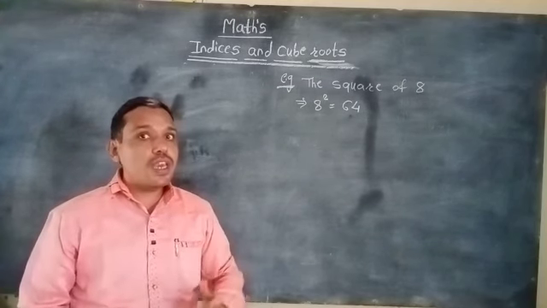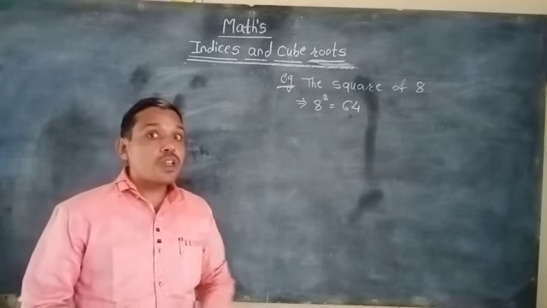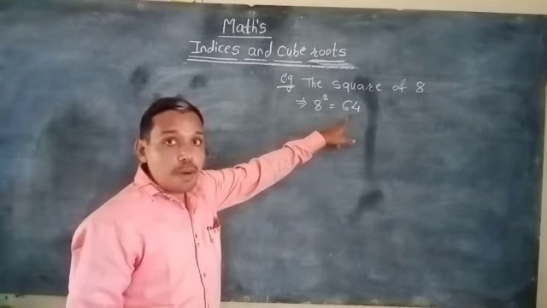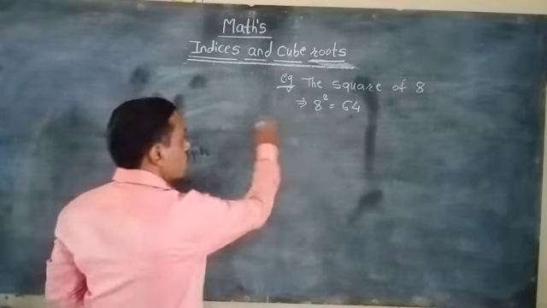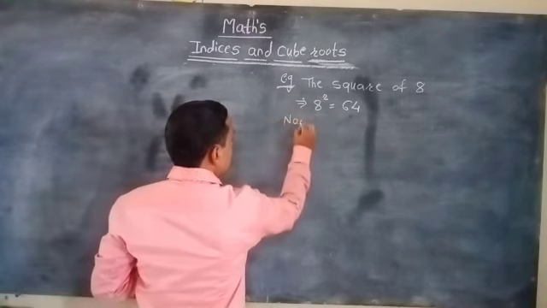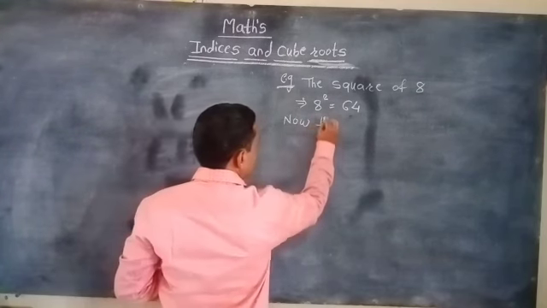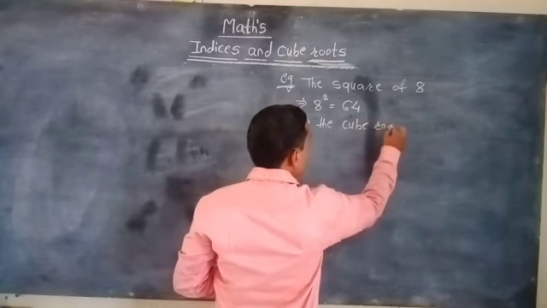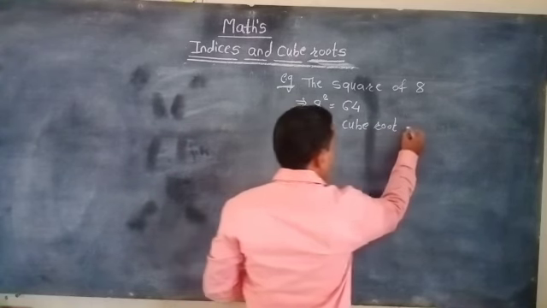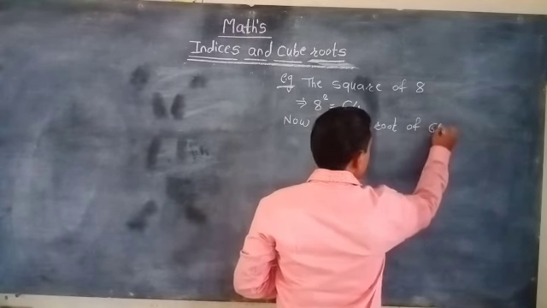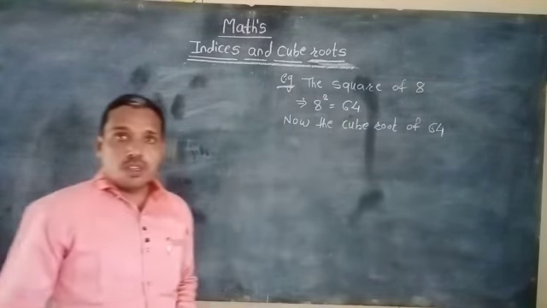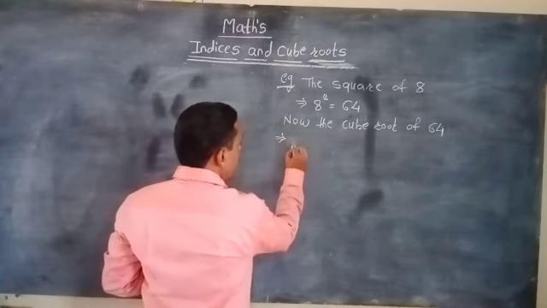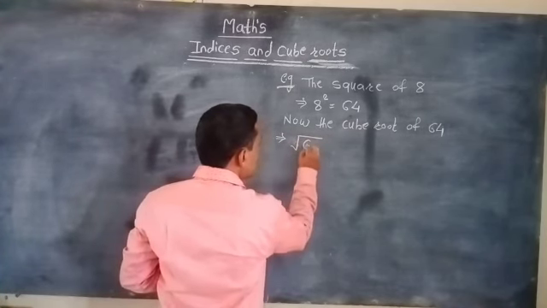That means we can easily find the cube root of 64. Now, what is the cube root of 64?